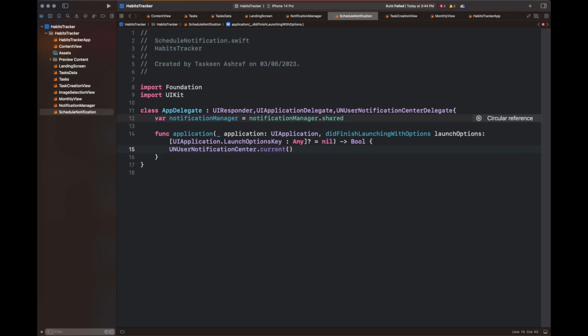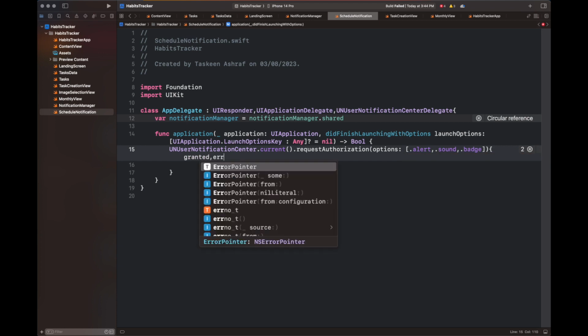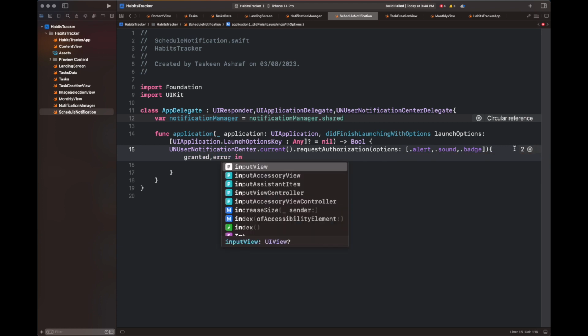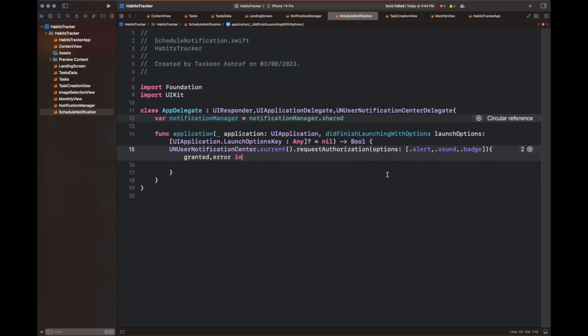For notifications to work, we have to use the class AppDelegate, which is going to extend UIResponder, UIApplicationDelegate, and UNUserNotificationCenterDelegate. So in the function application didFinishLaunchingWithOptions, I am going to check if we have been granted permission for notifications. So we need to request the notification and display the message according to the user's choice, whether notification access was granted or not.